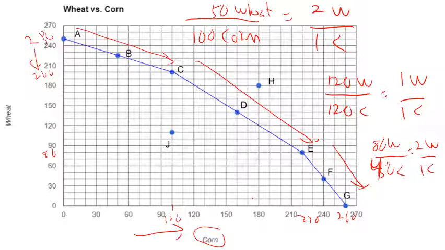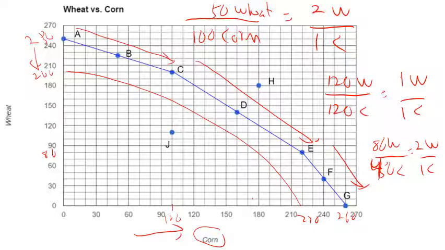Notice, as we use more resources to grow corn, the opportunity cost of another bushel of corn goes from 2 bushels of wheat to 1 bushel of wheat to 2 bushels of wheat. This occurs because the production possibility frontier has this sort of concave shape. It becomes more steeply sloped as we move to the right.